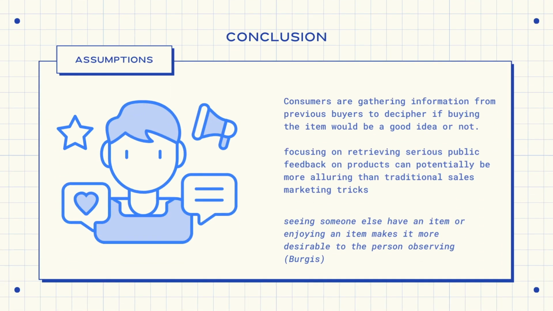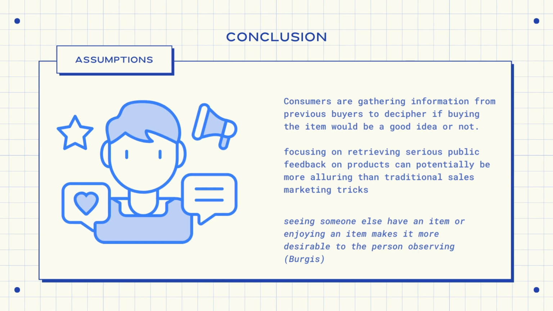The random forest model performed poorly with the Amazon dataset, performing only slightly better than a random guess. Customers are focusing more on the product and reviewing the ratings others have left before deciding to buy. This suggests that customers are not looking through a category to find their desired items, but instead looking up the name specifically, then gathering information from previous buyers to decipher if buying the item would be a good idea or not. This information creates a theory that the more ratings an item has, the more likely it will be continued to be sought after.